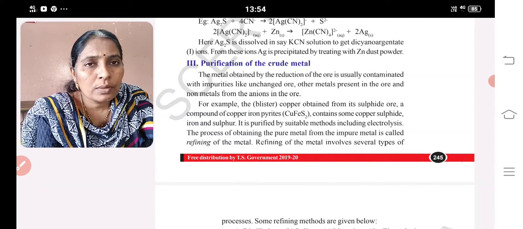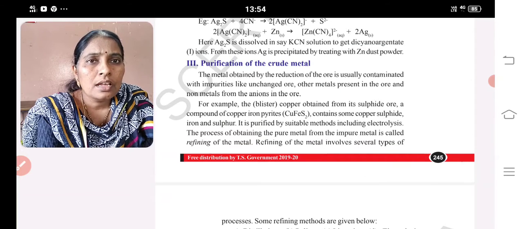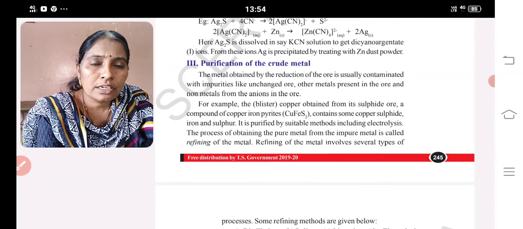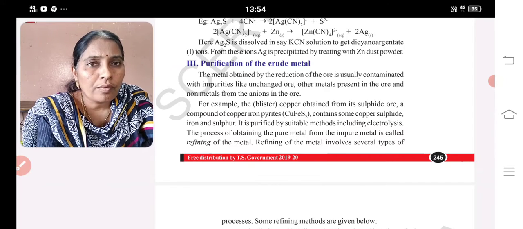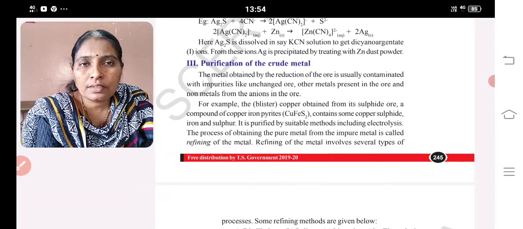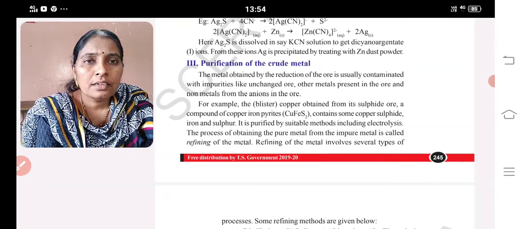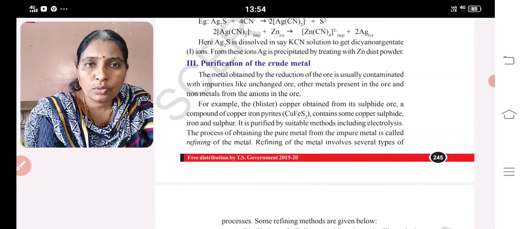High reactive elements are extracted directly by electrolysis. It needs a high temperature. Directly we can heat, but it needs more temperature and is expensive. So to avoid that, electrolysis can be used. That is also expensive, but the corresponding electrolyte can be taken as a process in this, so it is a little bit cheaper compared to that.